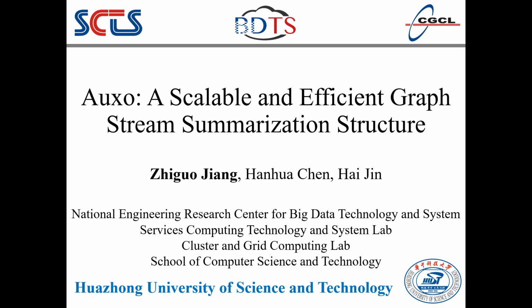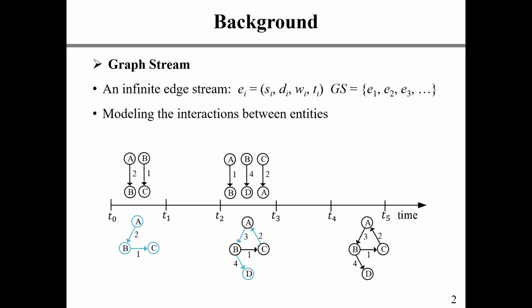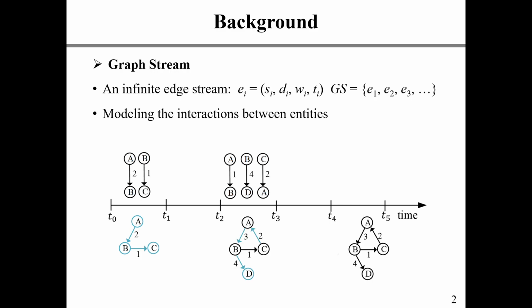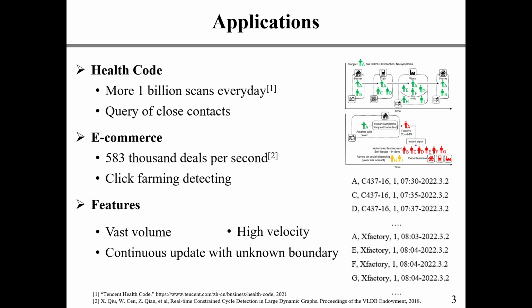The title of our work is OXO, a scalable and efficient graph stream summarization. Graph stream is a special big data model which refers to an infinite edge stream, modeling the interactions between entities, and it is widely adopted in big data analysis applications. Each tuple in the graph stream represents a directed edge which is generated at time ti. These tuples form a fast updating graph. Graph stream is widely used in various applications because of its general format and powerful expression ability.